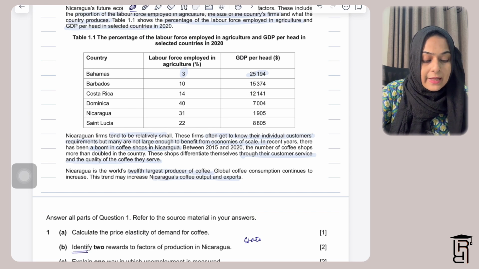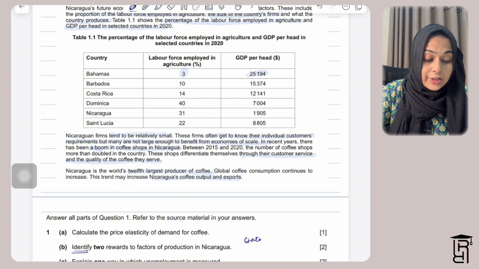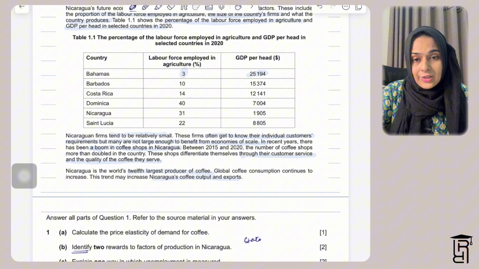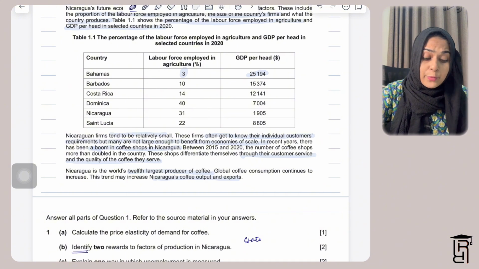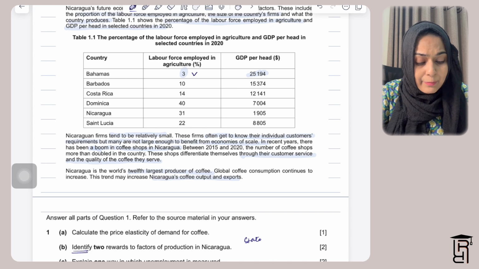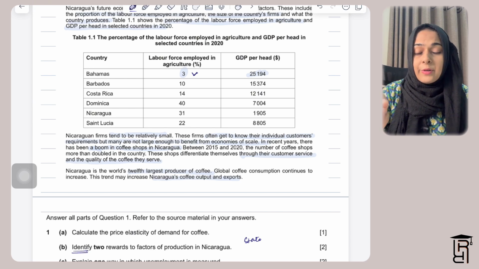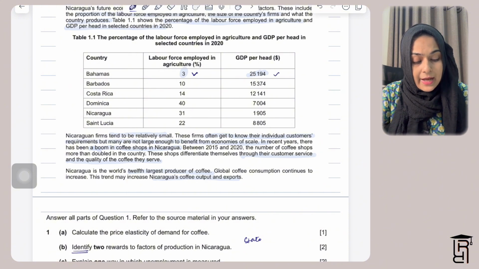I told you that the general relationship in this table is that the higher the percentage of labor force employed in agriculture, the lower the GDP per head, and the lower the percentage of labor force employed in agriculture, the higher the GDP per head. This is basically an inverse relationship. I can prove this by mentioning that Bahamas has 3% of labor force employed in agriculture, and their GDP per head is the highest.